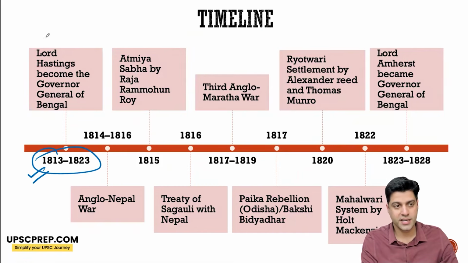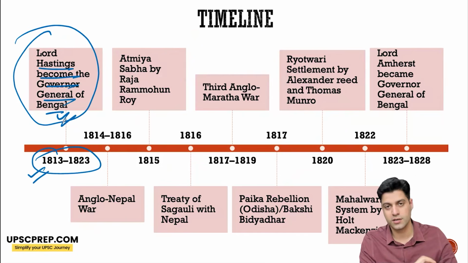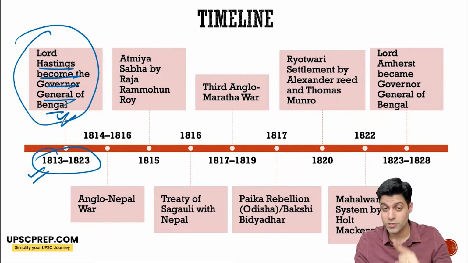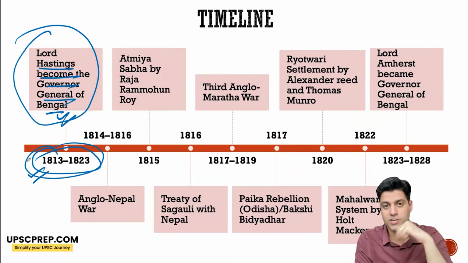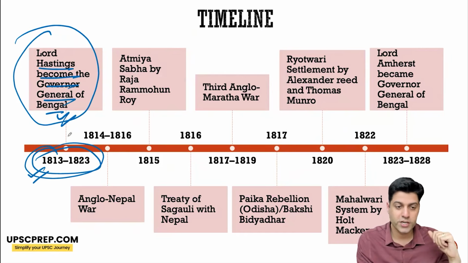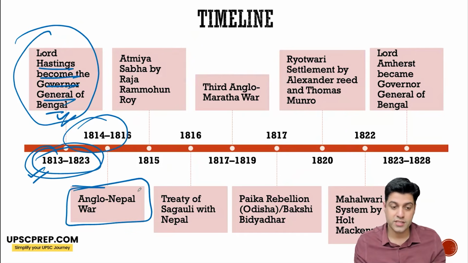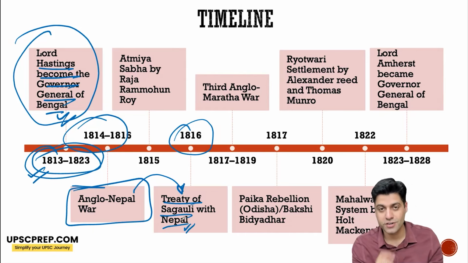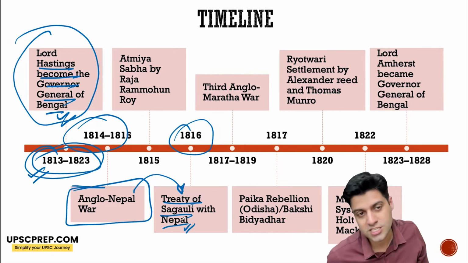1813 to 1823, Lord Hastings becomes the Governor General of Bengal. Again, do not get confused between Warren Hastings and Lord Hastings. They are separate. For 10 years, he was the Governor General of Bengal. 1814 to 1816, the Anglo-Nepal War happens, which ends with the Treaty of Sagauli in 1816. Till now, this treaty is often referenced in the news with respect to the border issue between the two states.